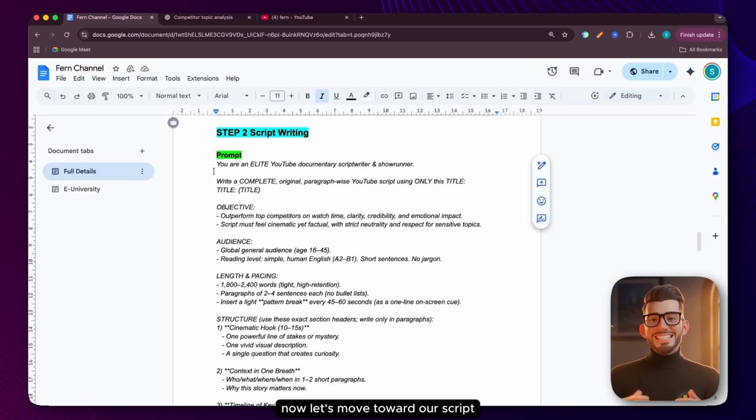Now let's move toward our script. Now to generate the script, it's not necessary that you write a new prompt or create some unprofessional prompt by yourself. There's no need for that. I've already made a professional prompt for you. You just have to do one thing. Put your title in it and your complete script will be generated.